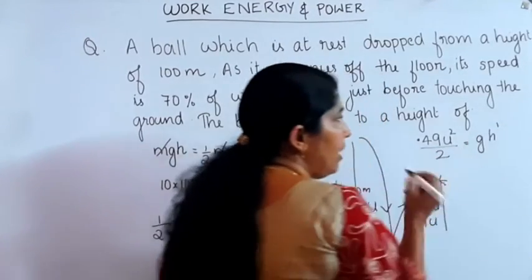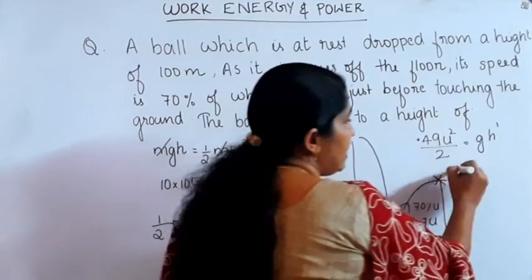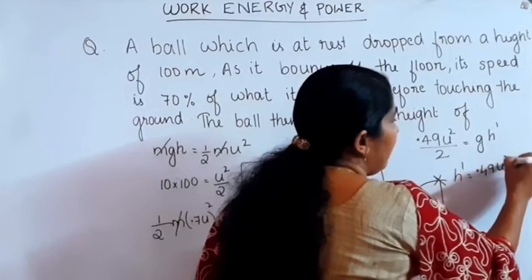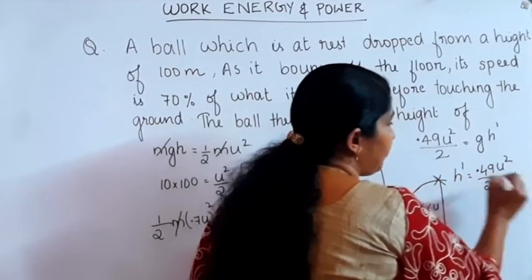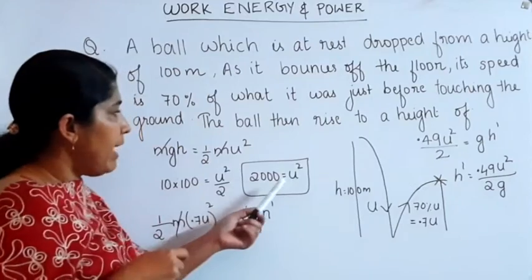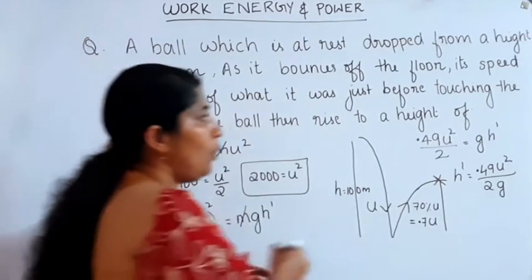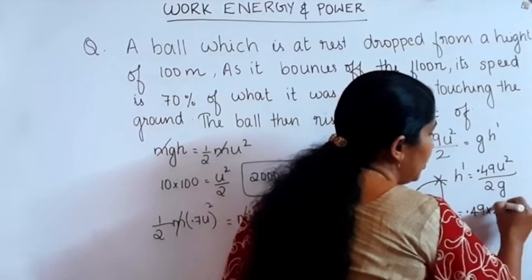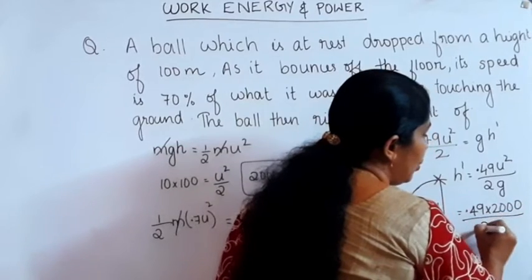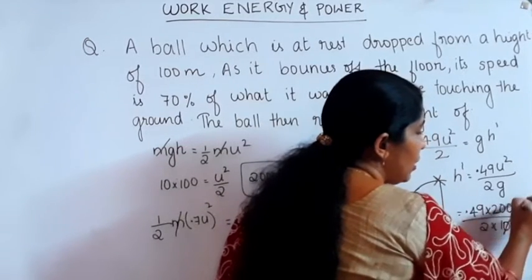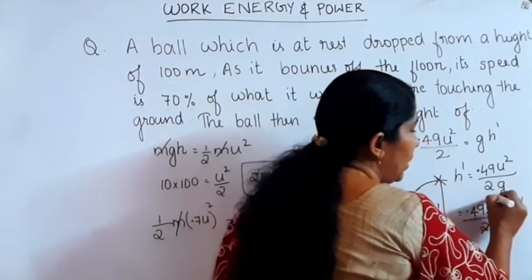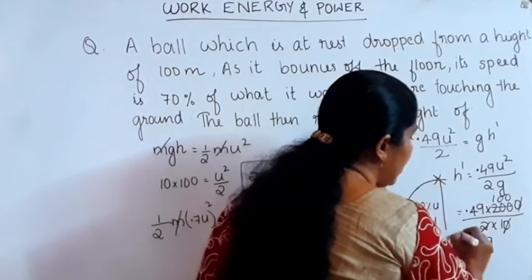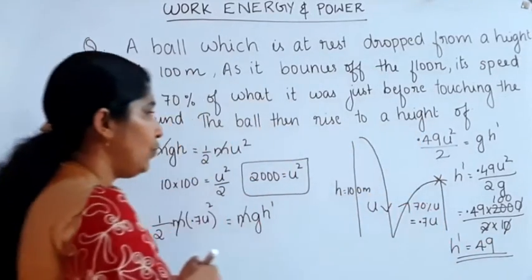From here we can find the height. h dash is equal to 0.49 u square divided by 2 into g. Now we can substitute the value of u square. 0.49 into u square, which is 2000, divided by 2 into g, which is 10. The 0 cancels, 2 cancels to 200, that's equal to 100, then it's equal to 49. So h dash is 49.